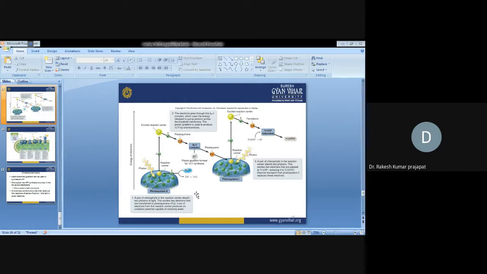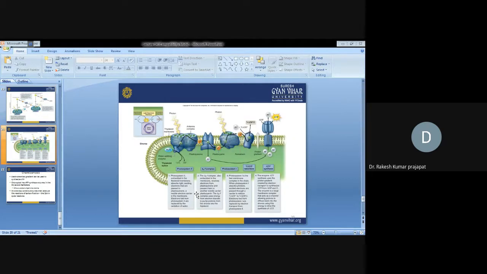At the b6f complex, ATP is synthesized, and NADP is reduced to NADPH. Both the ATP and NADPH are utilized in the Calvin cycle. All these proteins are arranged in the thylakoid membrane: photosystem 2, b6f complex, photosystem 1, ferredoxin reductase, and ATP synthase.